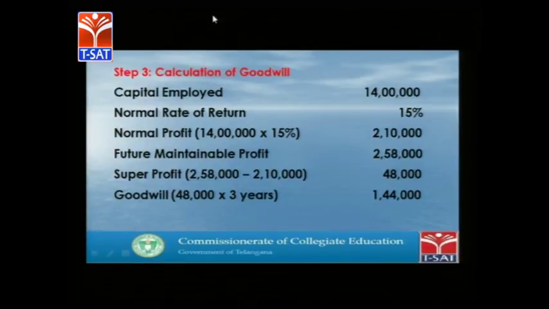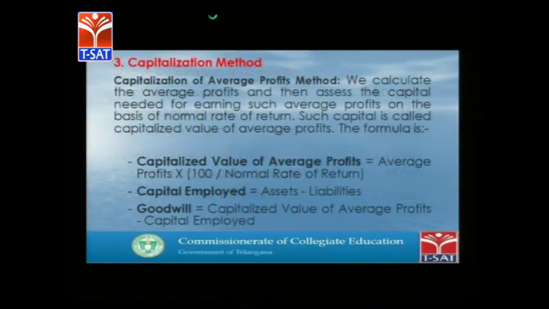Goodwill is 3 years purchase of super profits, so 48,000 into 3 is 1,44,000. This is a simple calculation of goodwill under the super profit method. It is considered one of the prominent methods, very easy to calculate and easy to understand also.